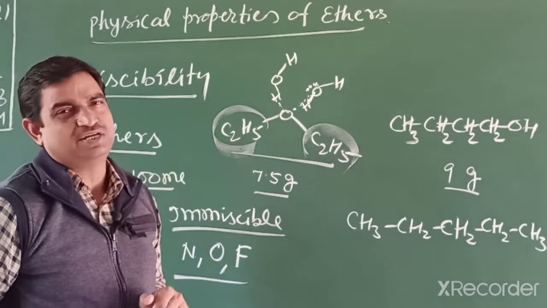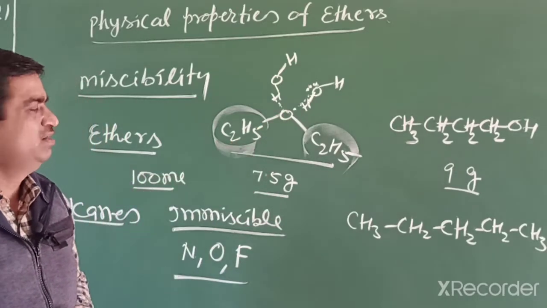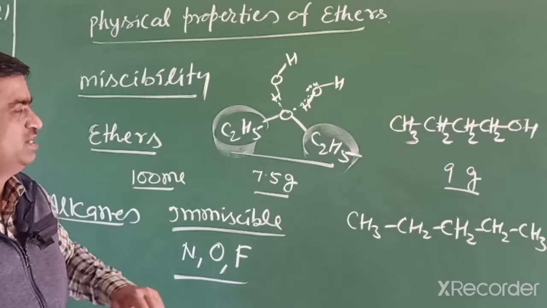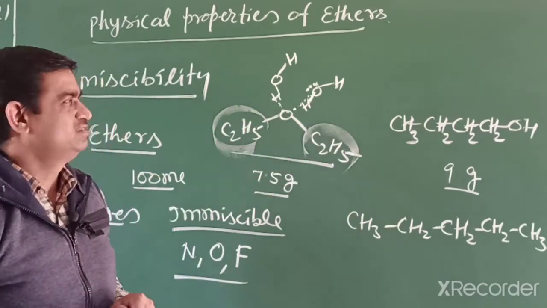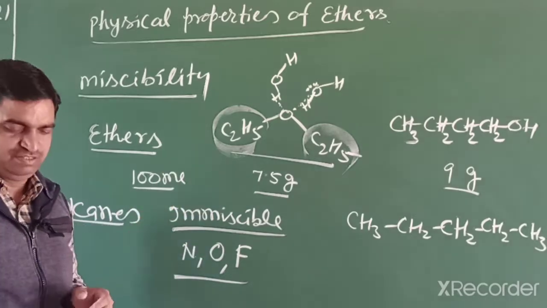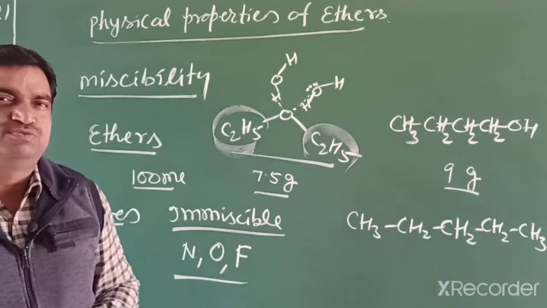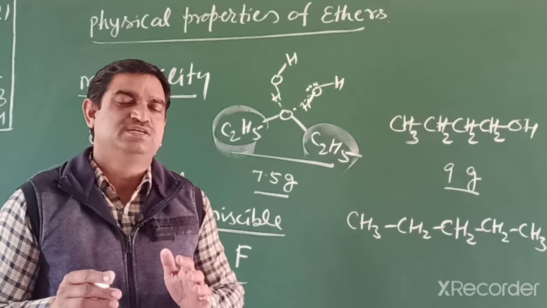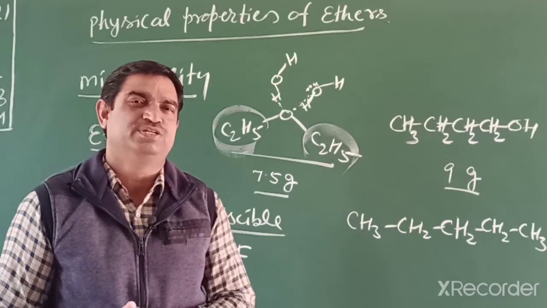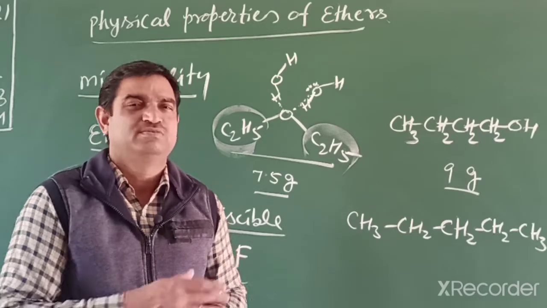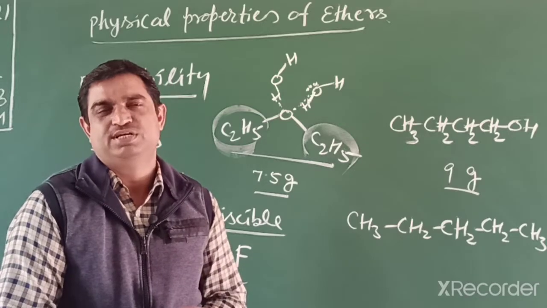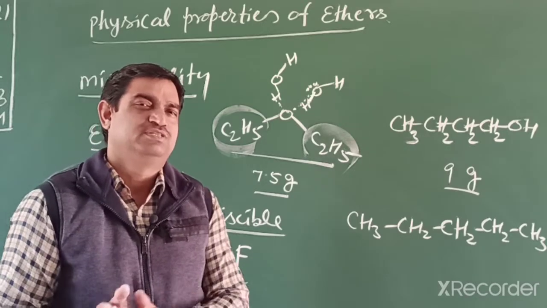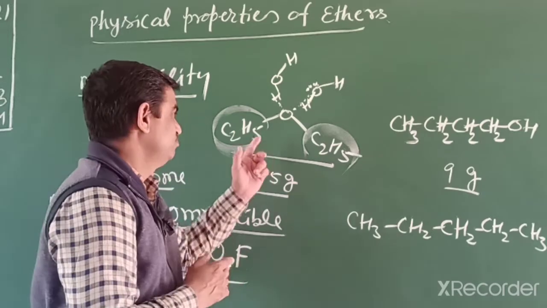Ether and alcohols are almost miscible with comparable molar mass. When the size increases, miscibility decreases due to steric hindrance. Ether's boiling point is lower than comparable alcohol, because between two ether molecules there is no hydrogen bonding; they make hydrogen bonds with water molecules.